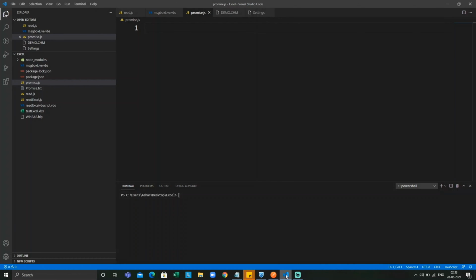Now, let us see a promise in a real-life example, a real JavaScript example. Let promise to buy PS4 equal to a new promise.